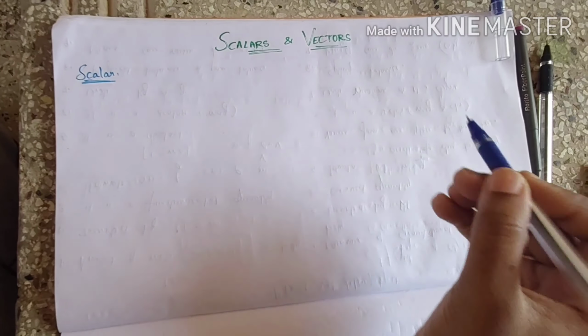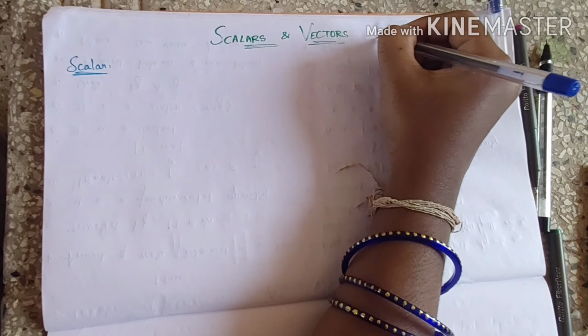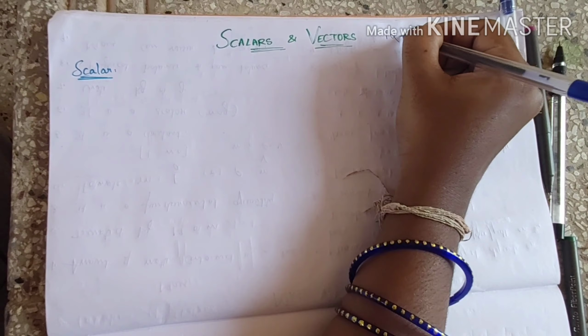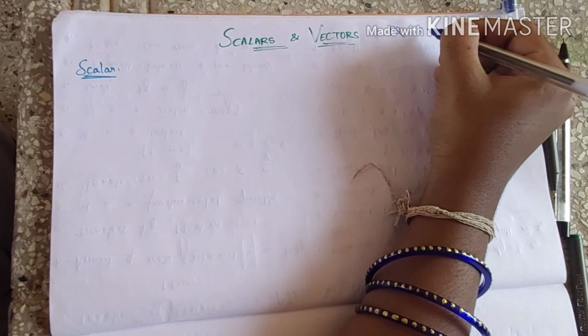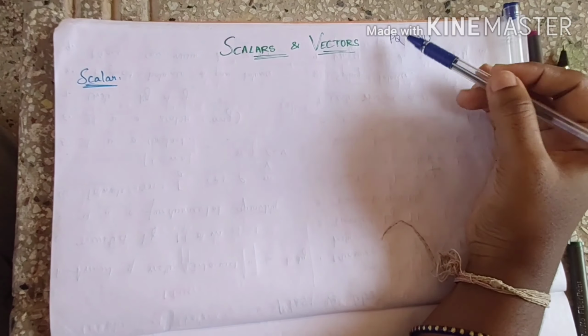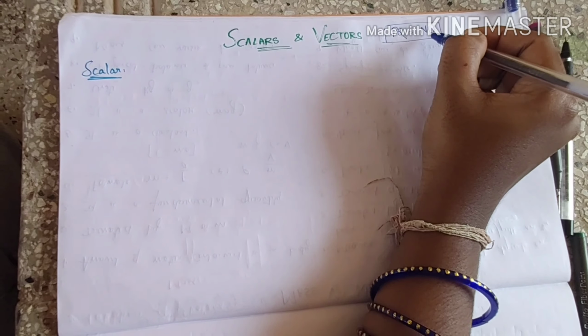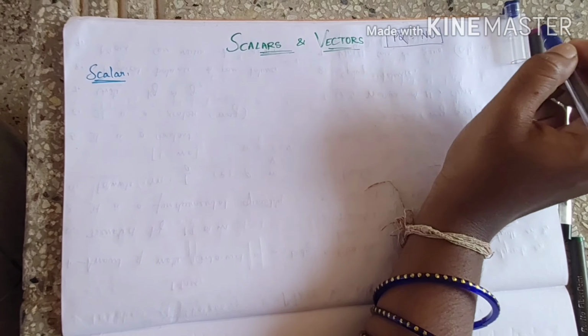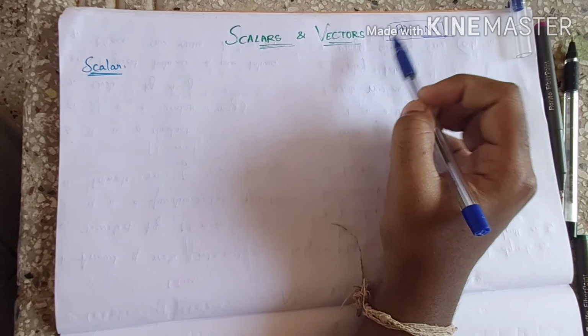Before we enter into this concept of scalar and vector, all physical quantities are represented with a numerical value, number and unit. Every physical quantity is represented with this numerical value and unit. With respect to this only we'll have the concept of scalars and vectors.